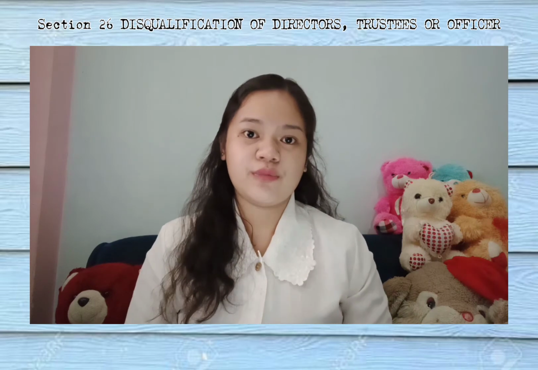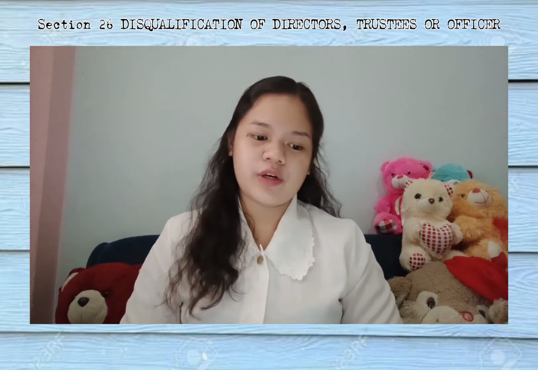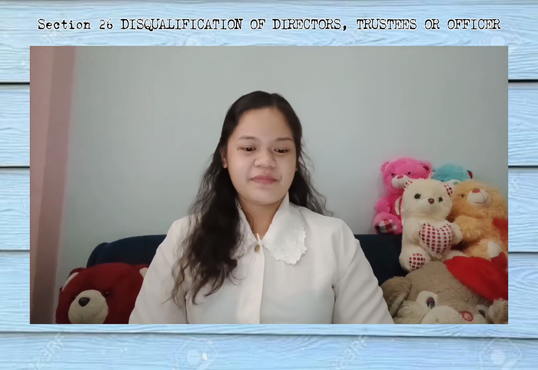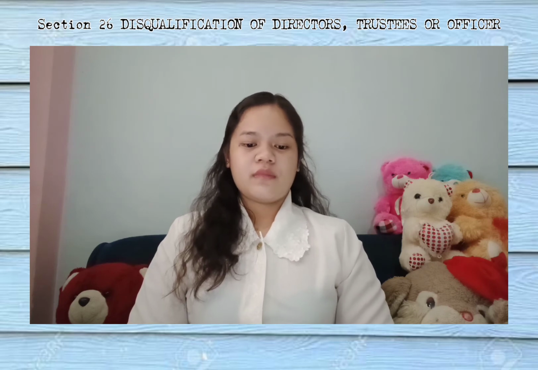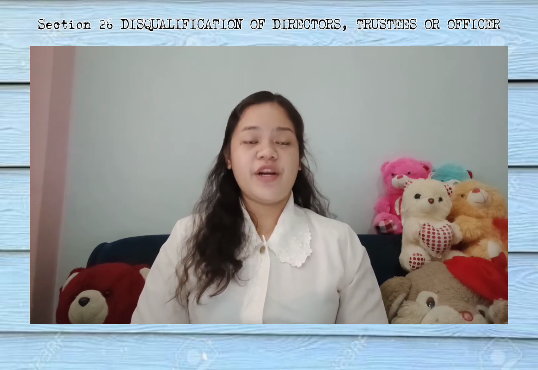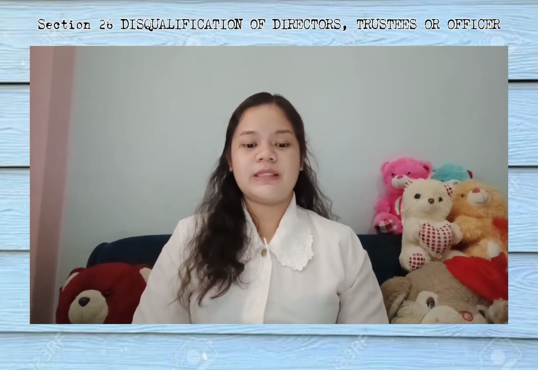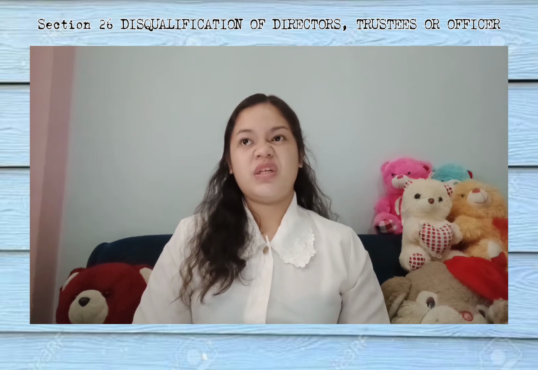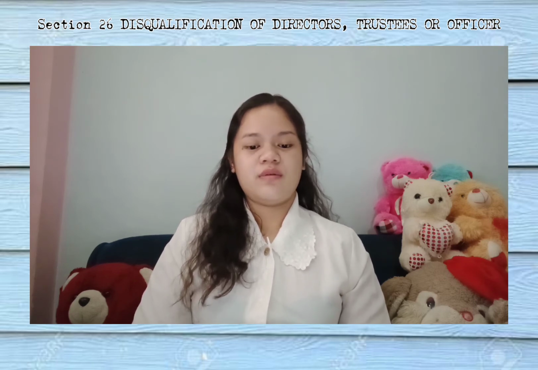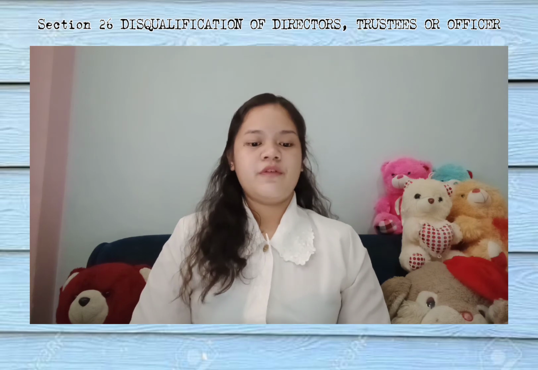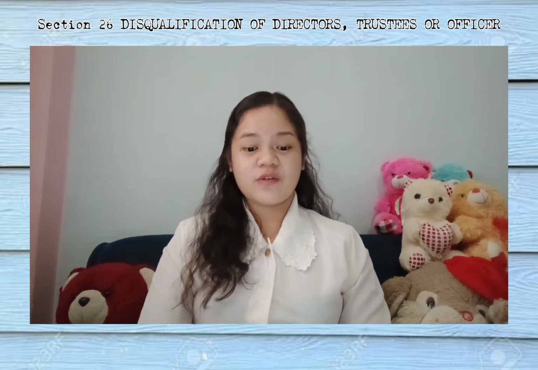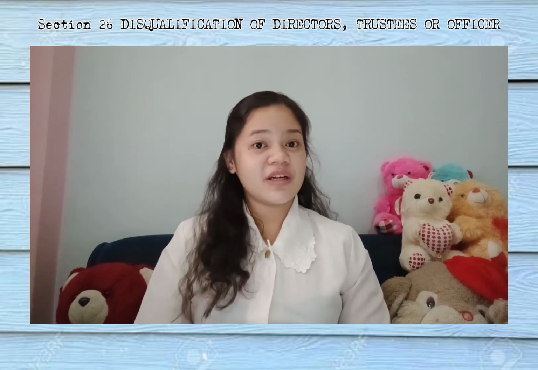Mao siya ang mga dapat atong hinumduman. Kaya mao lang siya ang pinaka-importante nga section. A. Convicted by final judgment. Yes, that's the first. Of an offense punishable by imprisonment for a period exceeding 6 years. So if napreso siya for more than 6 years, he or she will be disqualified for violating this code. Of course, if this code is violated, he or she will automatically be disqualified.